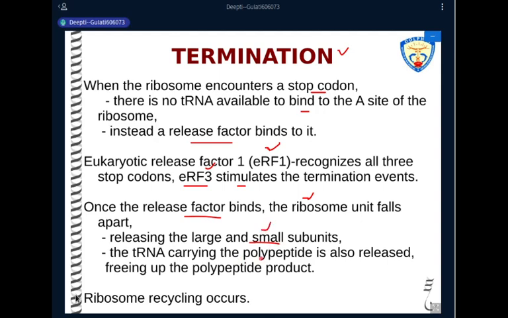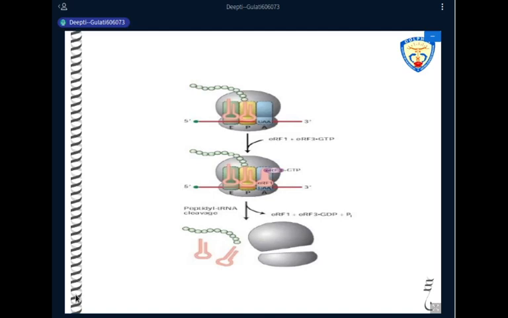To the small subunit, initiation factors will bind so that it does not associate back with the large subunit. The polypeptide chain is released. The transfer RNA, which has completed its job, is also released, and the messenger RNA will also be released. These ribosomes are then recycled. They are reused for another process of translation. So that is how translation will terminate.